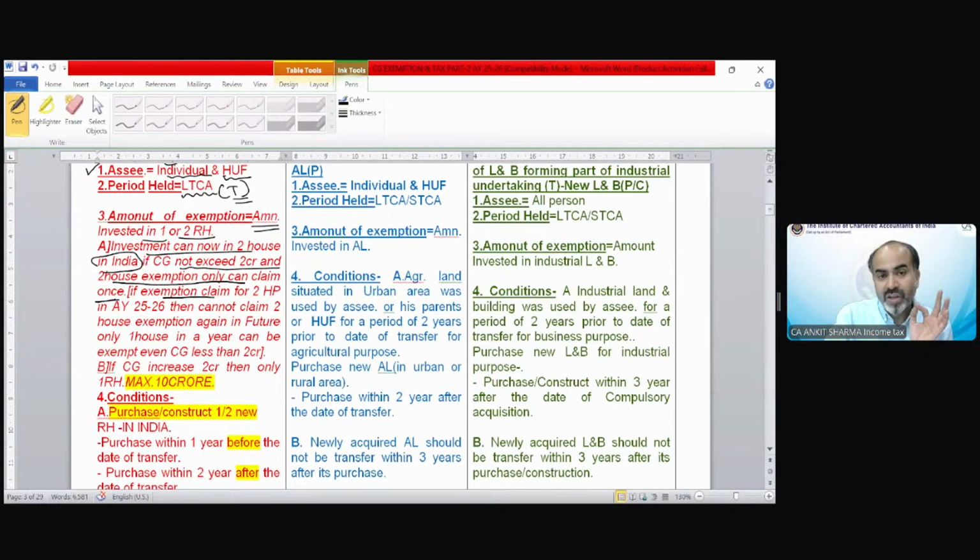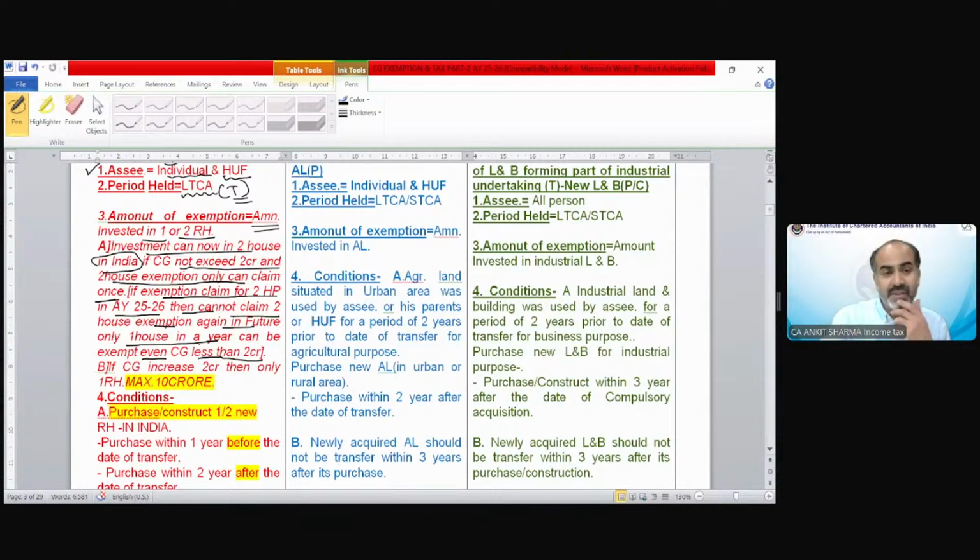If exemption is claimed for two house properties in assessment year 25-26, then you cannot claim two house exemption again in future. Only one house in a year can be exempted, even if the capital gain is less than 2 crore. So once you have claimed the exemption of 2 houses in any year, then in future you cannot claim 2 houses benefit. Only 1 house exemption could be claimed.